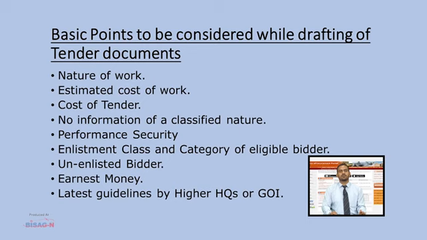For 500 to 1500 lakhs, it is 5 lakh 75,000 plus 0.5% of the amount exceeding 500 lakhs. For over 1500 lakhs, the earnest money should be 10 lakh 75,000 plus 0.5% of the amount exceeding 1500 lakhs, subject to a minimum of 50 lakhs.